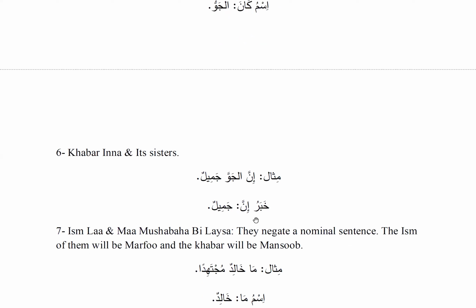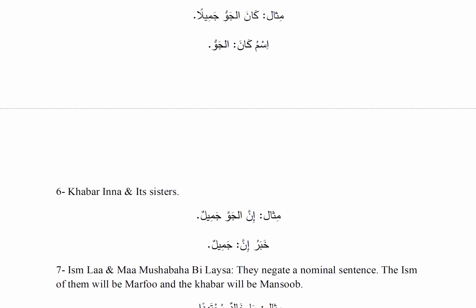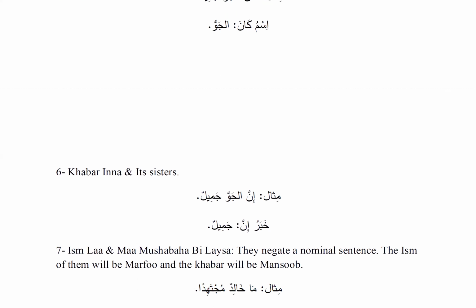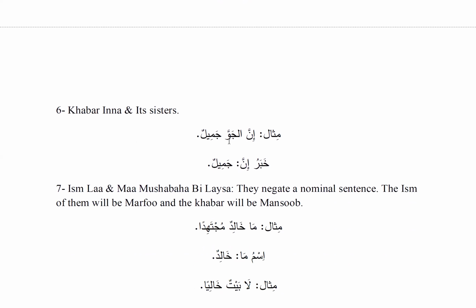Likewise, khabar inna is the 6th one. Khabar inna and sisters. An example is inna al-jawwa jamilun, the same sentence, but we just change kana to inna. What happened? As a result, jawu became jawwa and jamilan became jamilun. So inna's ism is mansoob. However, inna's khabar is marfu'. That's what we're looking at. Khabar inna is marfu', jamilun. That's why there's a dhamma here.